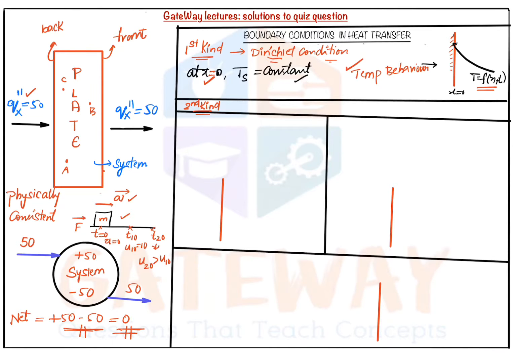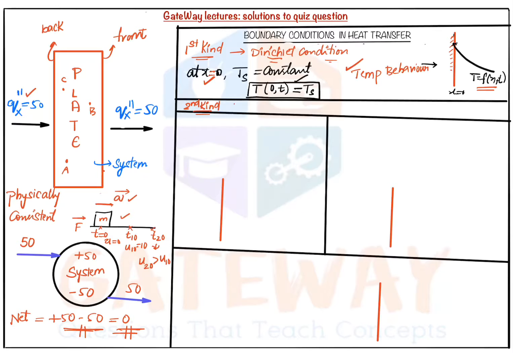And for that Dirichlet condition, we can write the condition as T of 0, that is x is equal to 0, comma t, is equal to Ts, nothing but T surface. So the temperature at x is equal to 0, and with respect to any time, that small t can be any value, the temperature of the surface will always remain constant. That is our first kind, that is our Dirichlet condition.